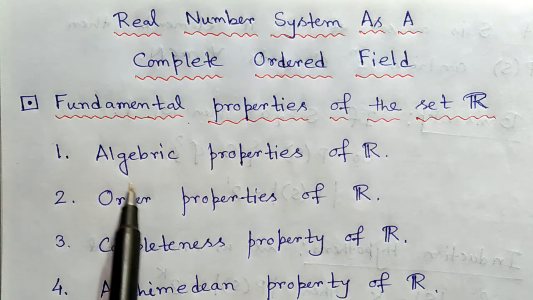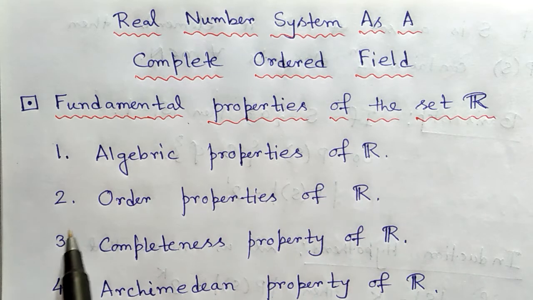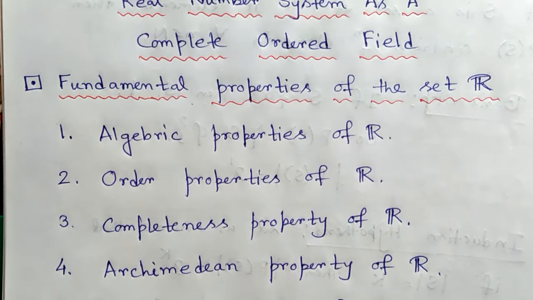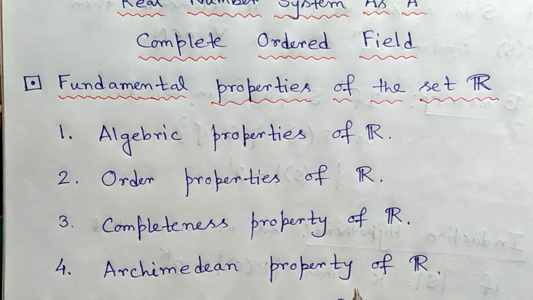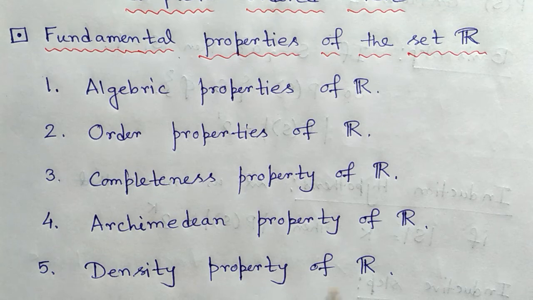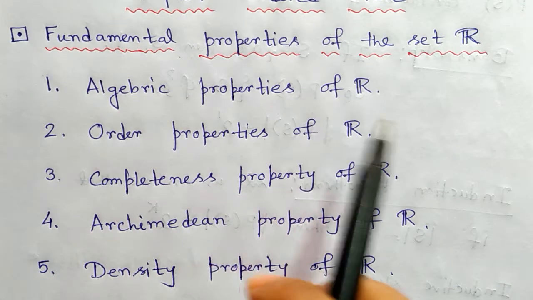First property is algebraic properties of ℝ. Second one, order properties of ℝ. Third one, completeness property of ℝ. Fourth one, Archimedean property of ℝ. And the last one is density property of ℝ. So at first we discuss these algebraic properties of ℝ.